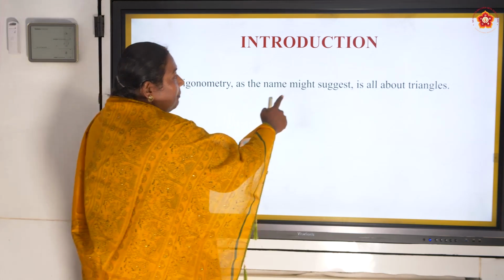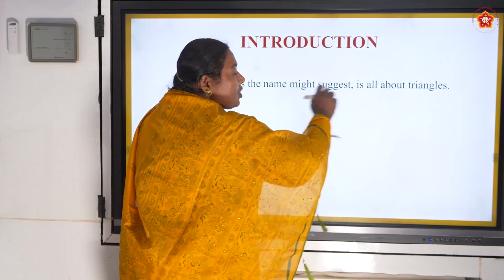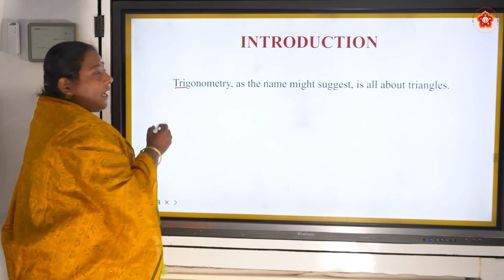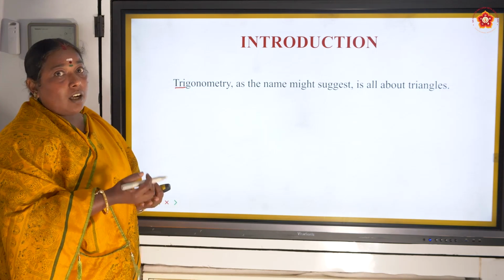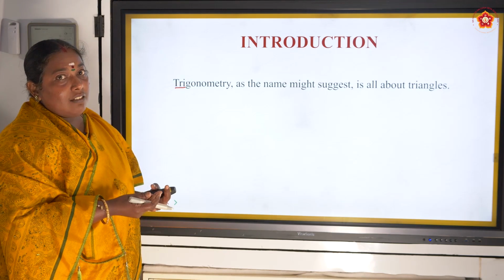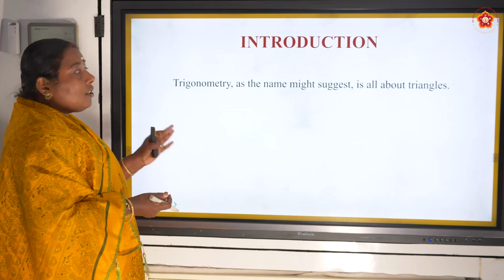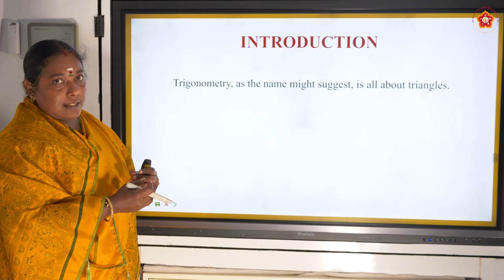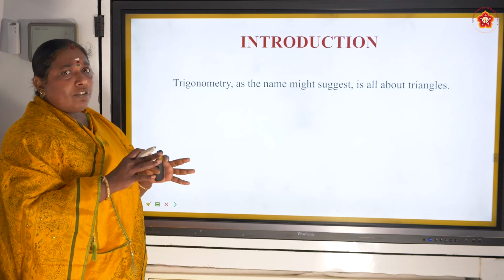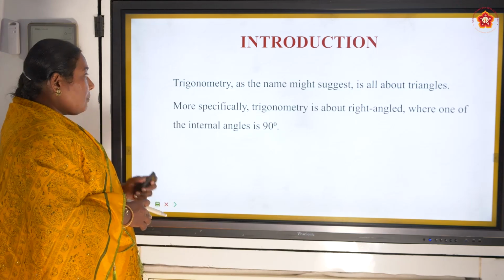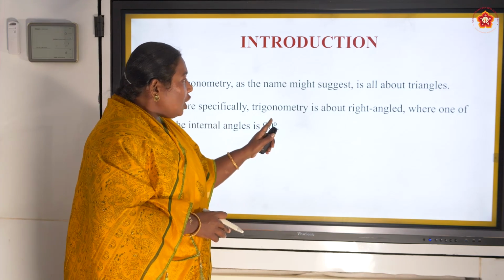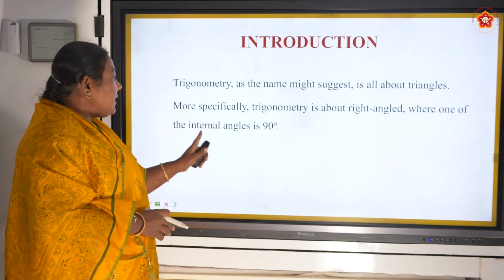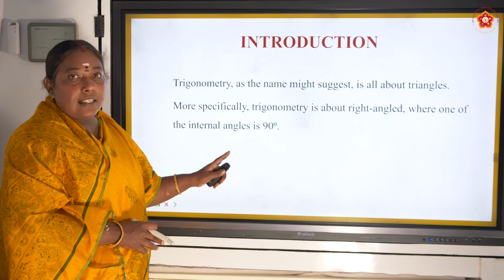Trigonometry, as the name might suggest, is all about triangles. In this name itself, you can see "tri", that means three sides or triangle. From the name itself, it is telling that it is going to talk about triangles. But we have many types of triangles. More specifically, trigonometry is about right-angled triangles, where one of the internal angles is 90.